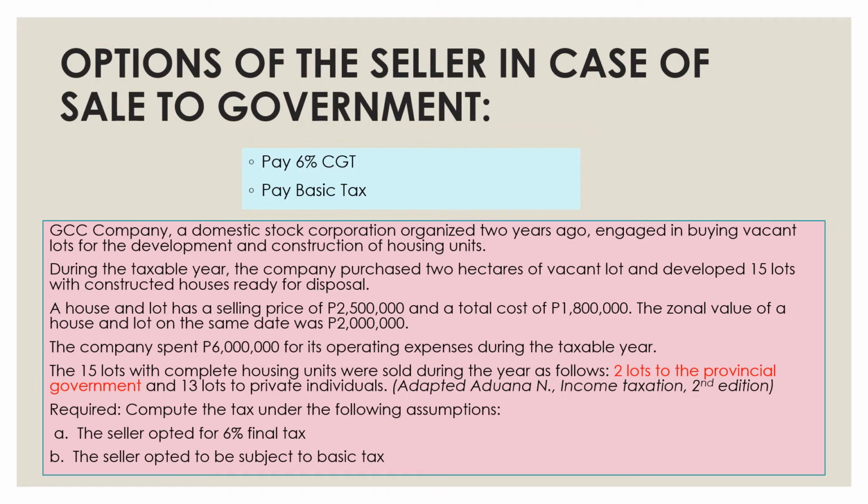But if you also opted to be subject to basic tax, again, the government will withhold, no? So still 6% base on whichever is higher. But if it's based on basic tax, you need to deduct the cost, which is 1/8, and you must also deduct the operating expenses. So take note, there are 2 lots to the government, 13 lots to private individuals. So let's look at the solution.